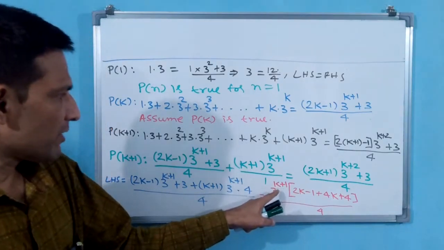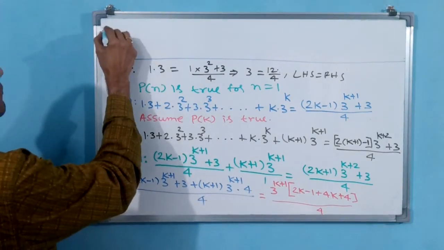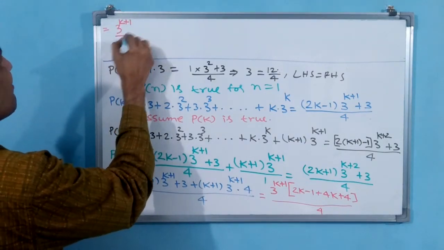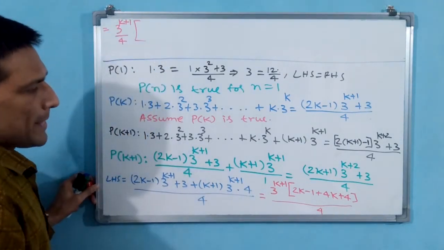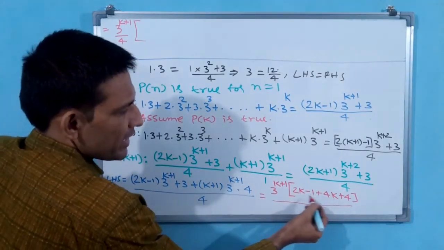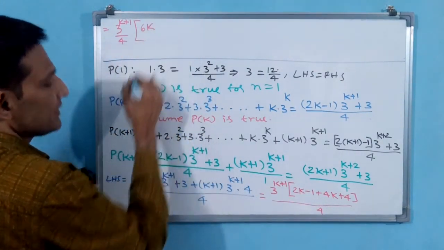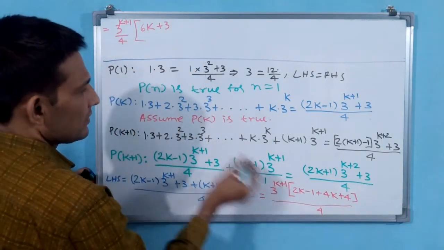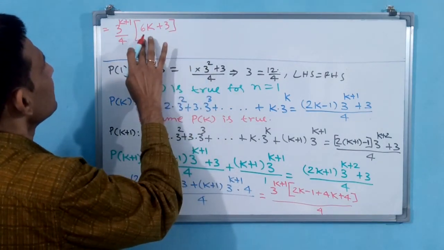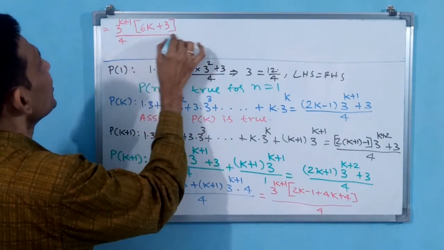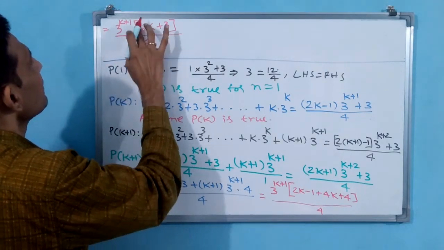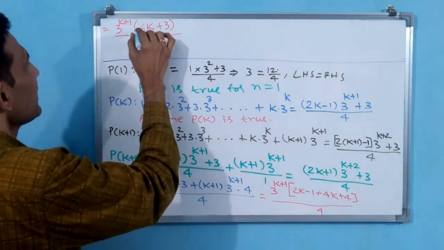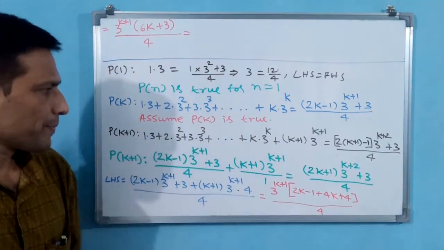Now you see 3 power k plus 1. This is LHS only we are doing. Okay. 3 power k plus 1 by 4. I can write like this also. Okay. You see 4k plus 2k, 6k. You write 6k. 4 minus 1, 3, plus 3. That's all. Or even you can take a small bracket also, small parenthesis. Is it okay? You see?